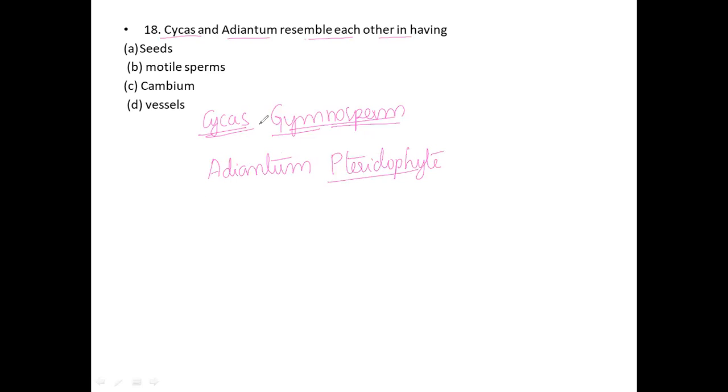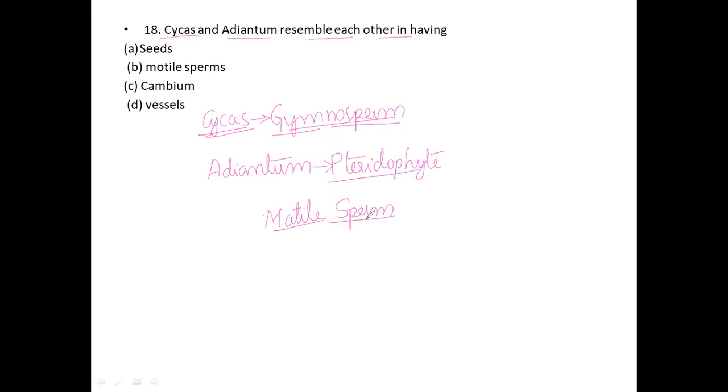You have to remember, the Cycas is related to the gymnosperms. The Adiantum is related to the pteridophytes. So here, usually they resemble each other in having motile sperms. That is, these two will be having motile sperms. The seeds and cambium are common in gymnosperms, but absent in pteridophytes.